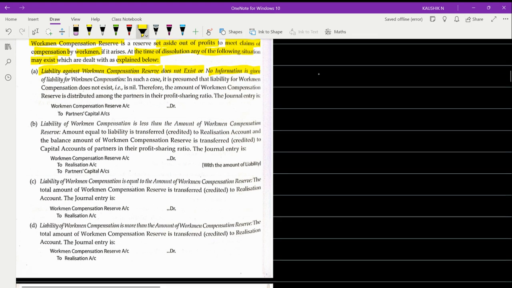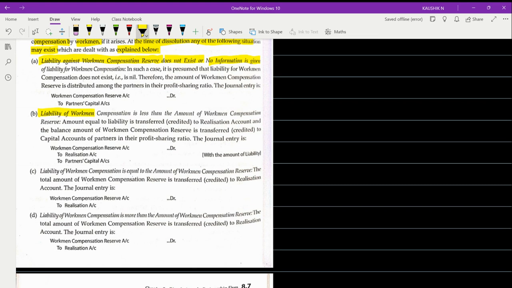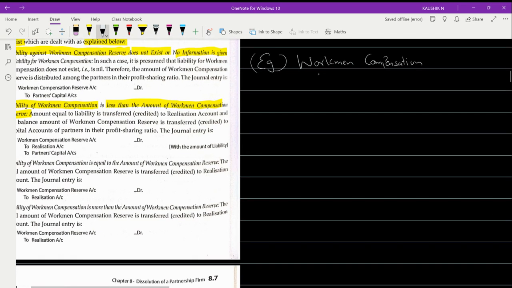Second case, there is a liability of workman compensation, but it is less than the amount of workman compensation reserve. Say for example, your workman compensation reserve.